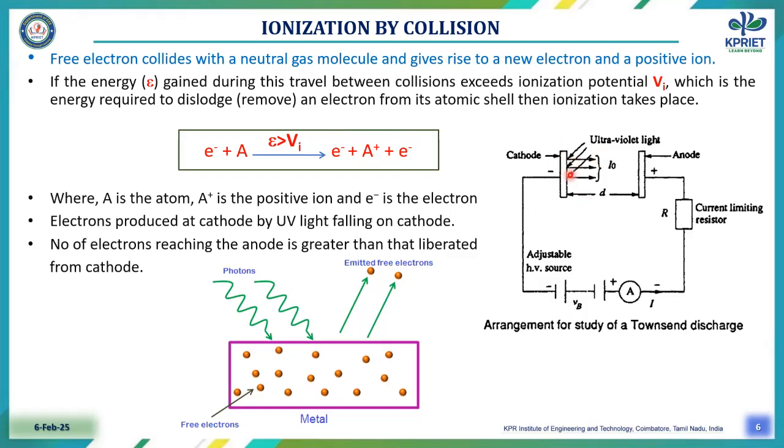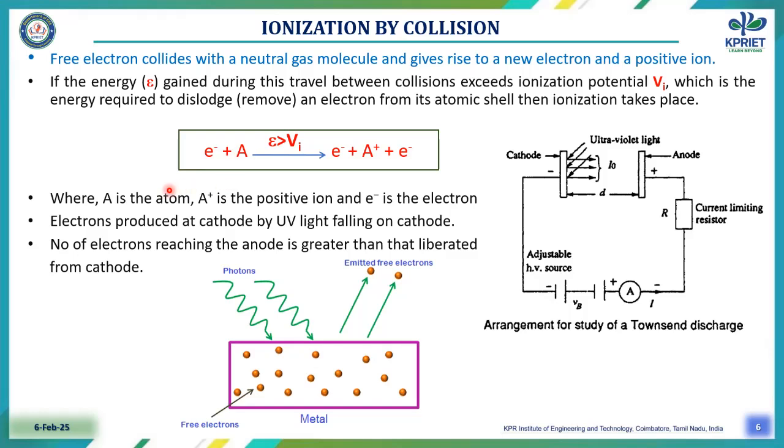If it is a pure gas medium, there is no production of ions and electrons. So due to the electrode present in the gas medium, under the effect of ultraviolet light, that is photons, electrons and positive ions will be produced in the gaseous medium. That leads to the starting current I naught.